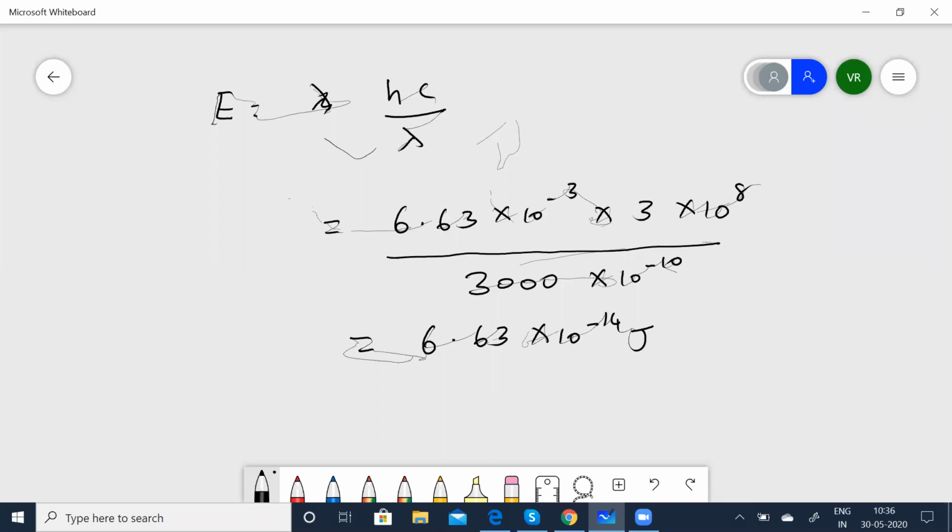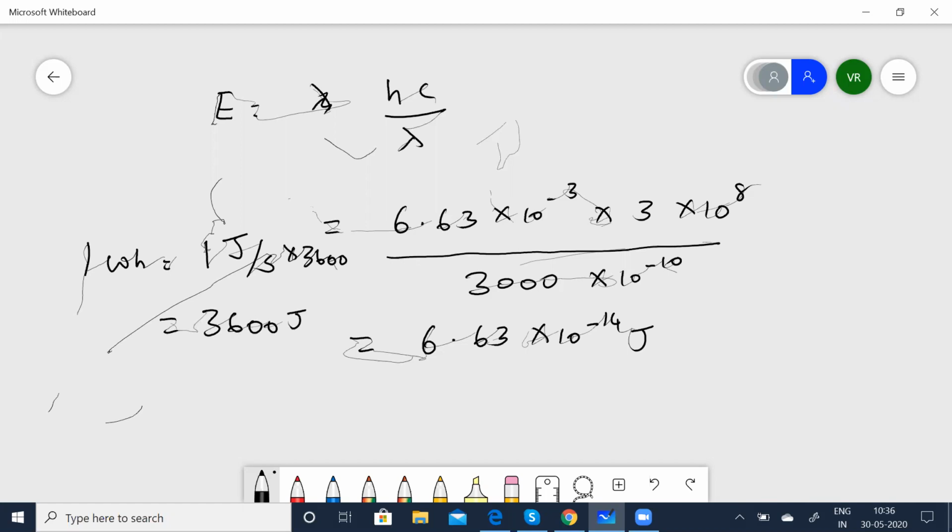So, 1 watt is equal to 1 joule per second, so 1 watt hour is equal to 1 joule per second into 3600, which is equal to 3600 joules. So, we need to convert this joules to watt hour.